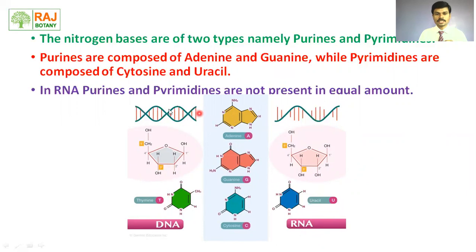RNA is single stranded, DNA is double stranded. In DNA, adenine, guanine, cytosine, thymine is there, and in RNA, adenine, guanine, cytosine, and uracil is there. But in case of RNA, purines and pyrimidines are not present in equal amount. It does not follow Chargaff's rule.